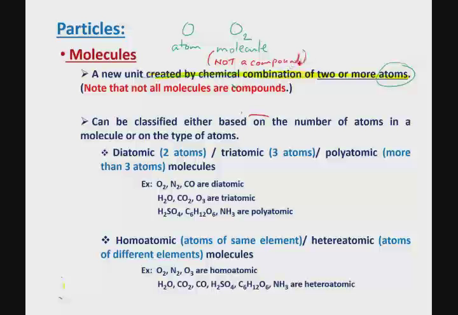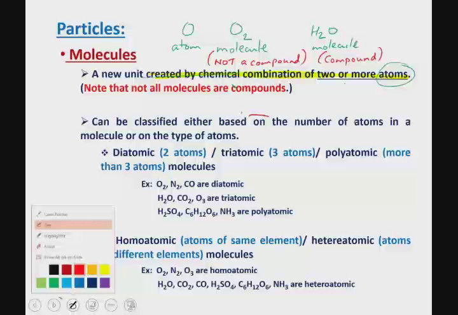But then if I say H2O, what is this? First of all, it is a molecule because it's created when two or more atoms are chemically combining with each other. But is it a compound? Yes, it is a compound because hydrogen element and oxygen element are combining together to make this unit.